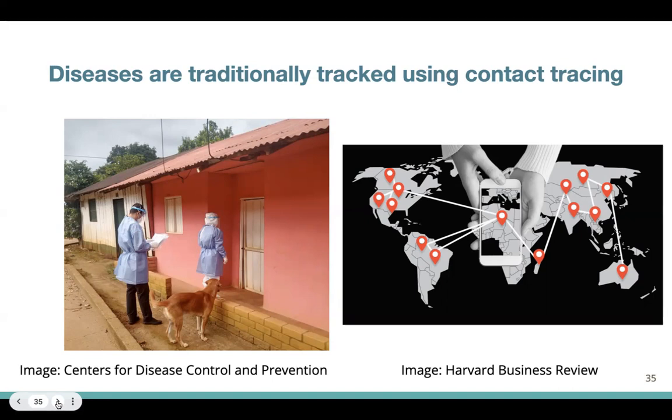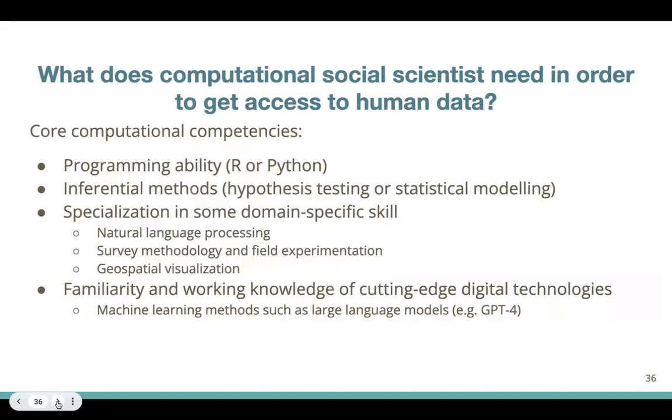And therefore, in future sessions that focus specifically on data scraping, we would be discussing what are ways that a computational social scientist can leverage their computational competencies to get access to these types of non-traditional digital data, which are typically found data in the sense they're found online.